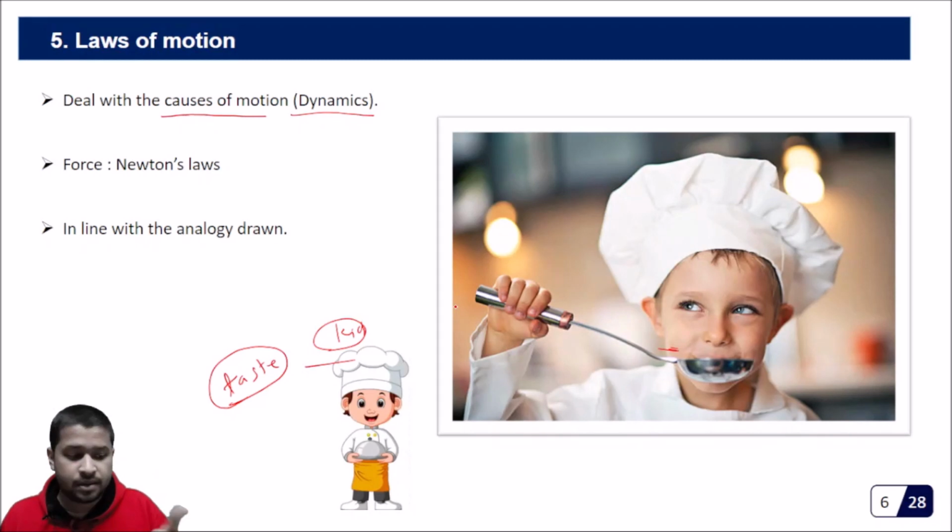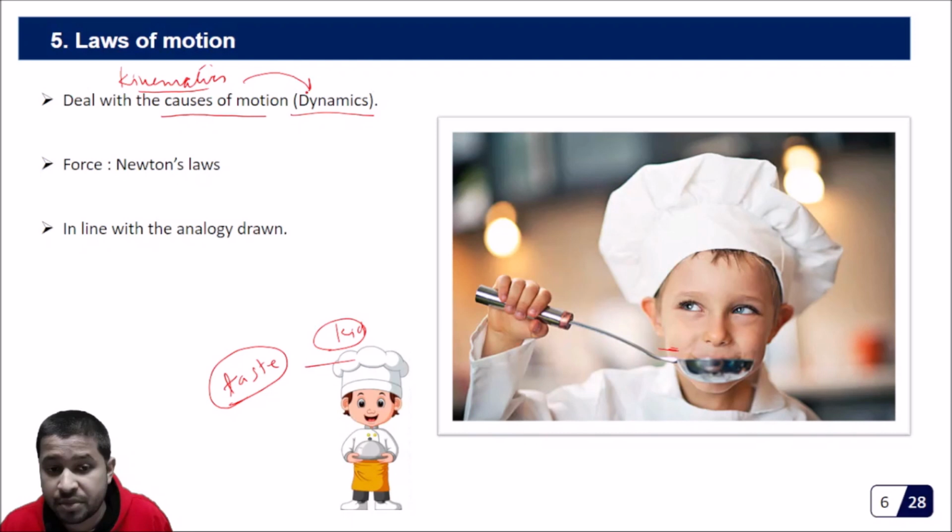Maybe because of some kind of spice which has given this taste. So he is now trying to deal with the cause of the taste. Similarly, once we are done with kinematics, now we are entering into dynamics, where we are dealing with the causes of motion.